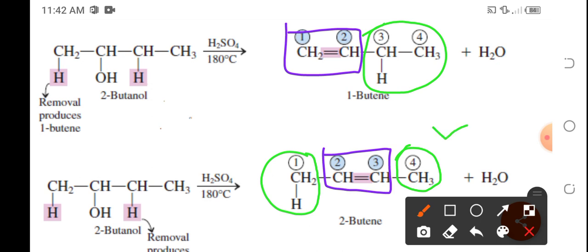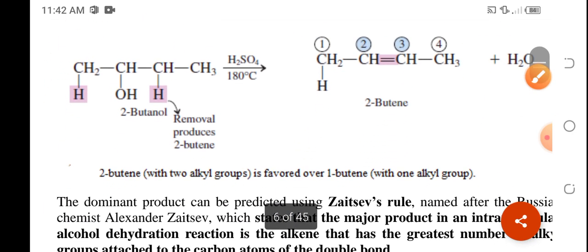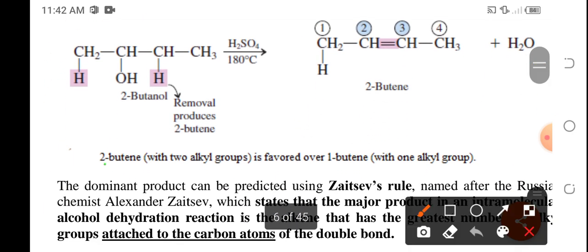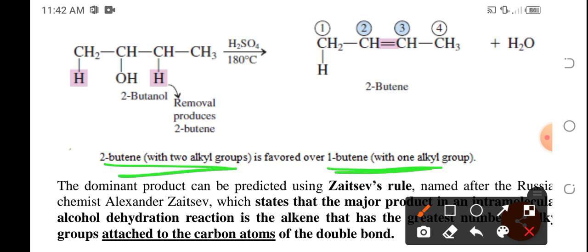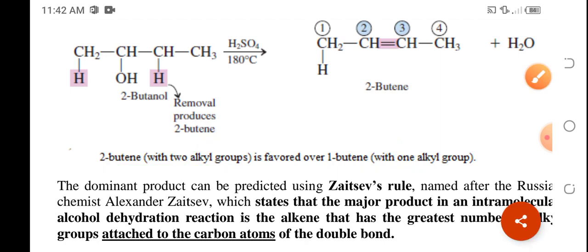We're going to declare it as 2-butene to be the major product according to Zaitsev rule. Kasi nga, itong 2-butene, meron siyang 2 alkyl group na naka-attach sa site of reaction. Okay? While as for 1-butene, isa lang. So, ito yan. Mas dominant si 2-butene over 1-butene kasi si 1-butene lang ay may isang alkyl group while as si 2-butene ay may 2.